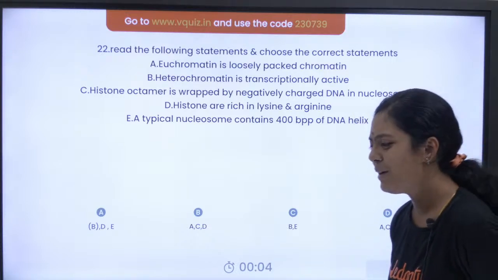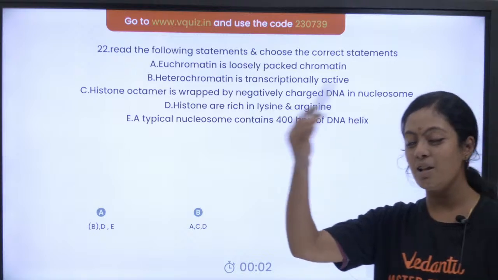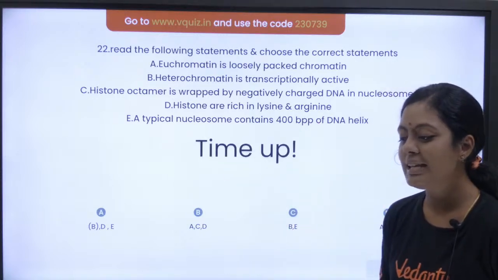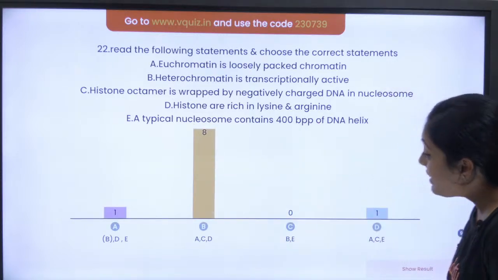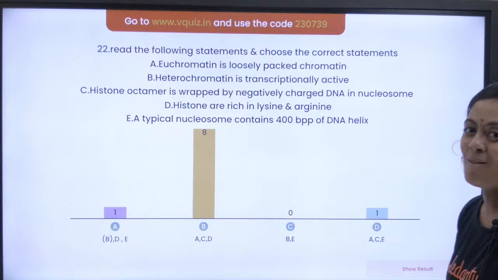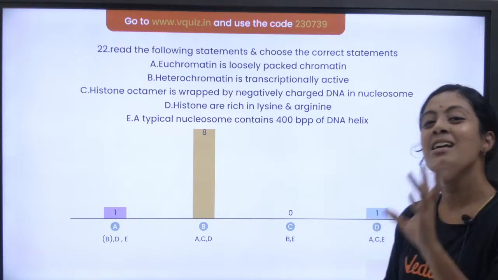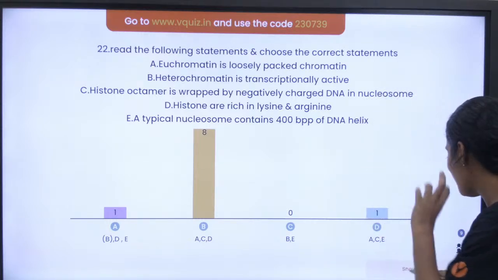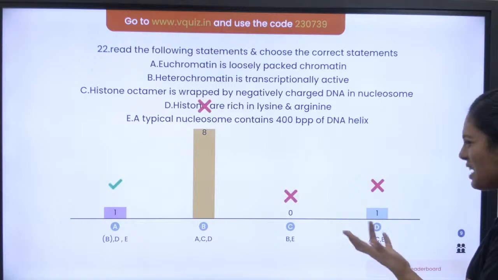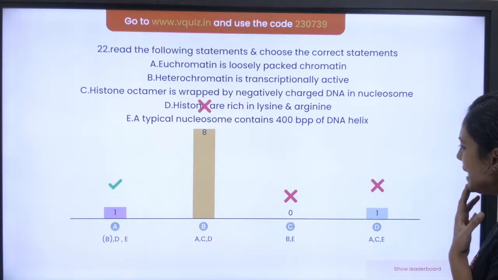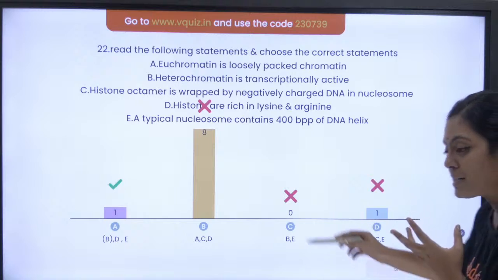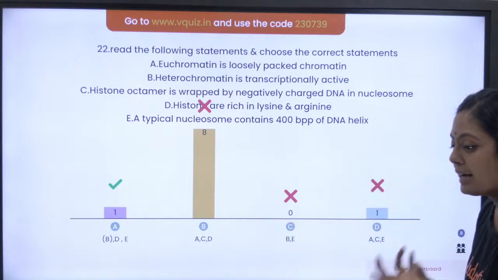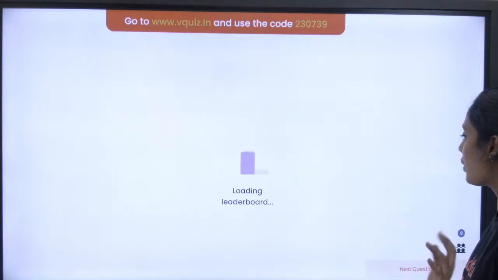Yes, it's very easy. Learn that art of deleting the options. You can very easily get to the answer. 8 people have answered correctly. I am so very happy. That means you guys are getting serious. Yes, it is a very easy question. Did I give it as BD? No, the option is wrong. Guys, ACD is correct. Maybe I typed something wrong while typing. I'm sorry.